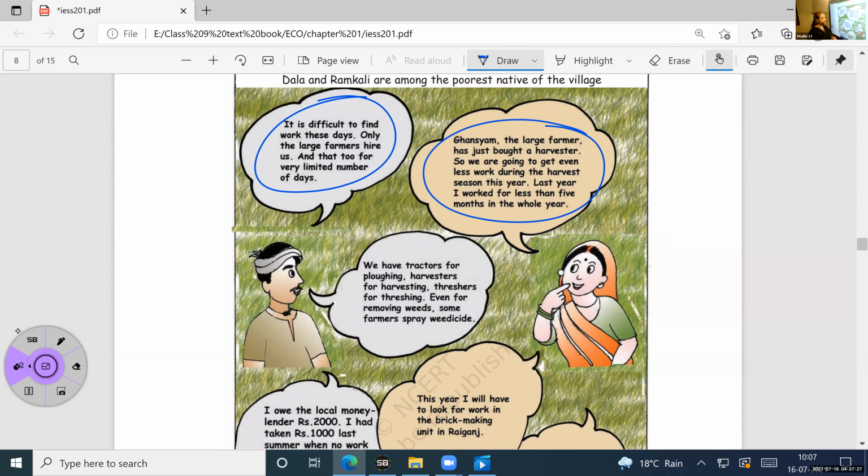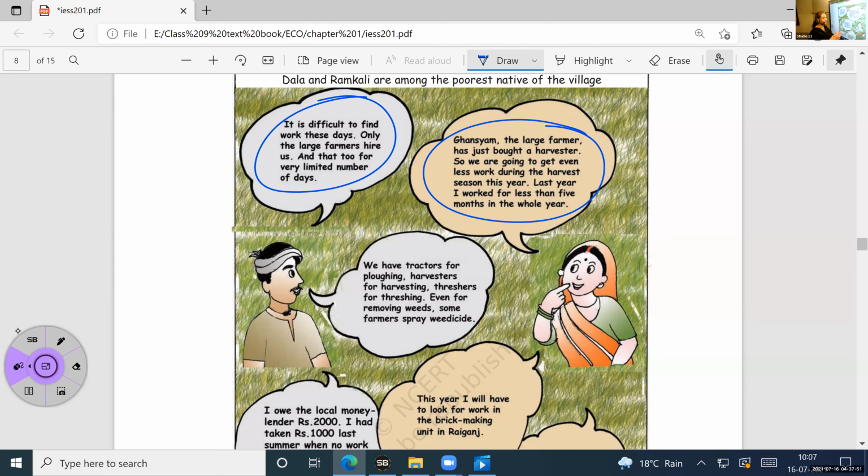So what she was telling is, last year I worked less than 5 months. That means she was not having a job every day. So this year what will happen? That's what she is asking. She's telling what kind of unemployment she is facing. Only some months she is employed, the remaining months she is not. So what kind of unemployment is it? Can you think of it?